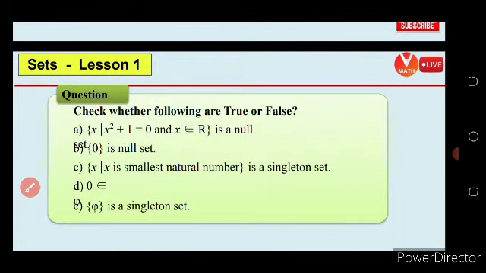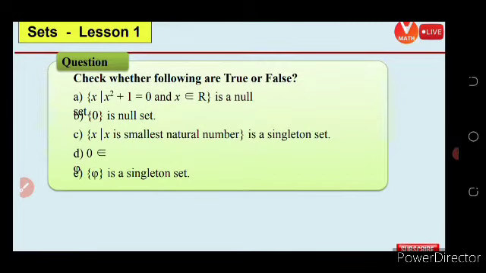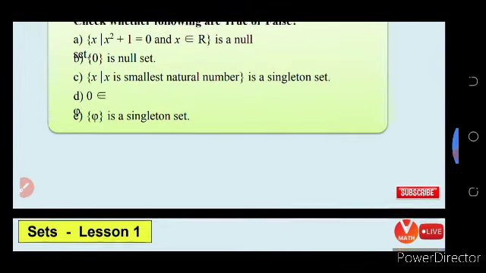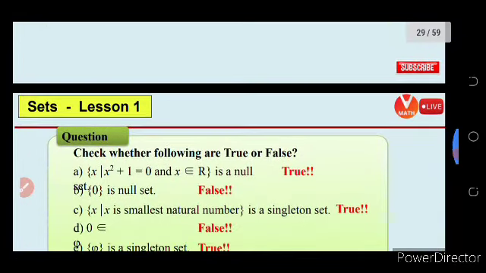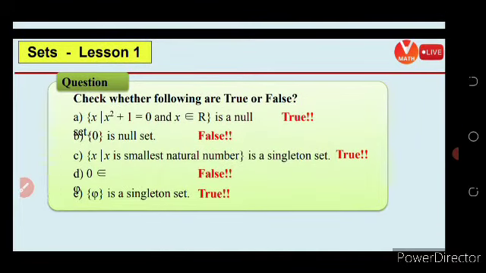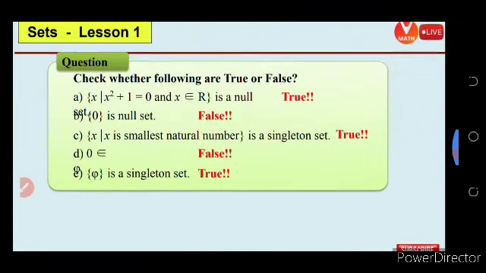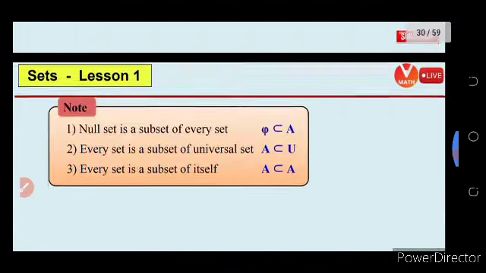Then come to the question. Take a screenshot. This is your homework. Then comment to me what problems you have. Okay, take the screenshot.